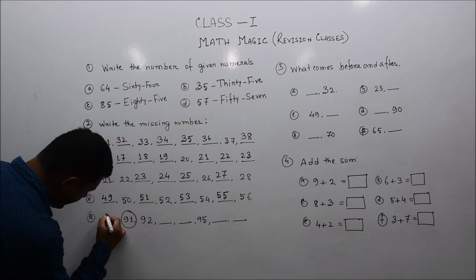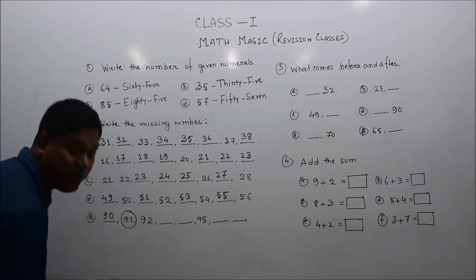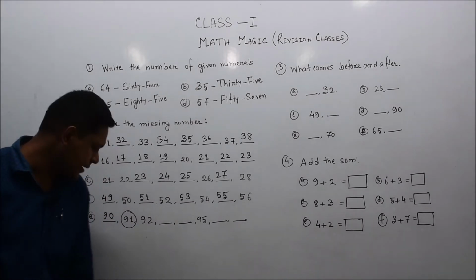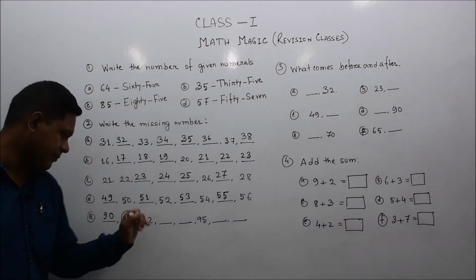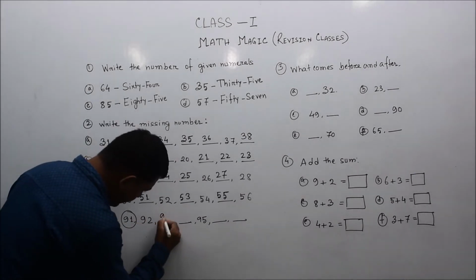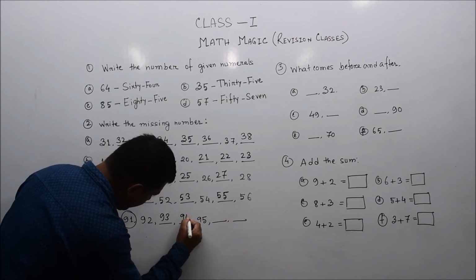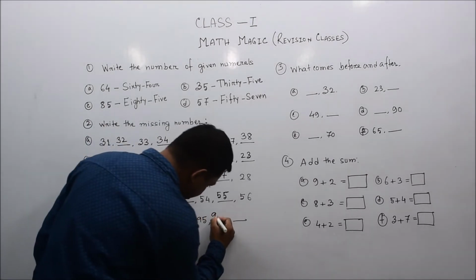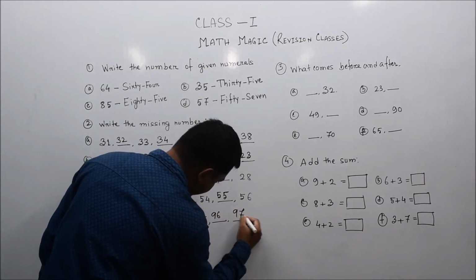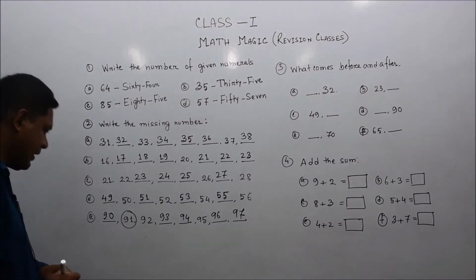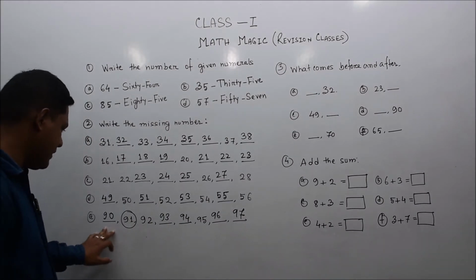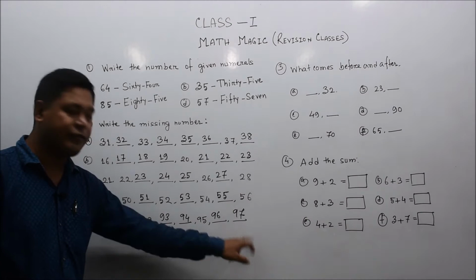Please remember, it is 90. After 90, 91 will come, 92 here. The same way 93, 94, 95 is given, 96 and 97 in the last portions. How many numbers are missing here? 1, 2, 3, 4, 5 numbers are missing.